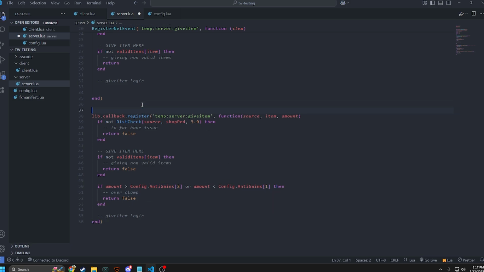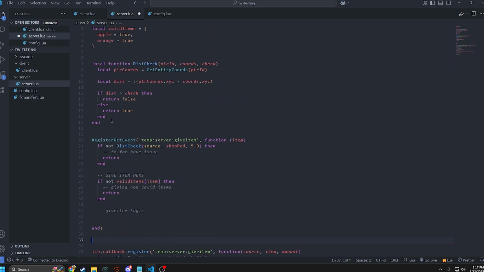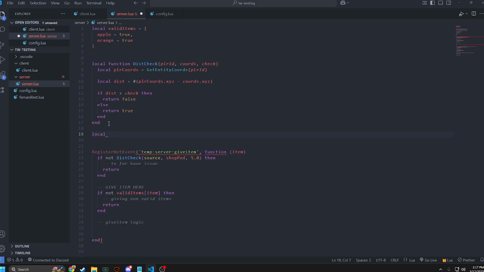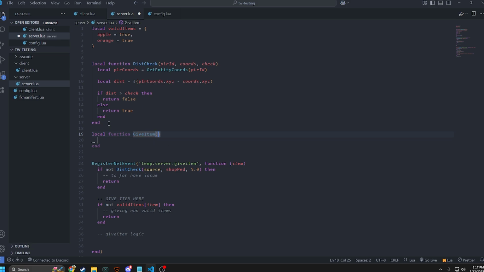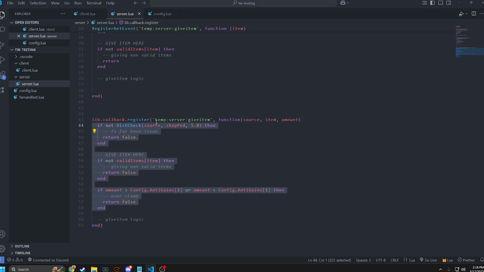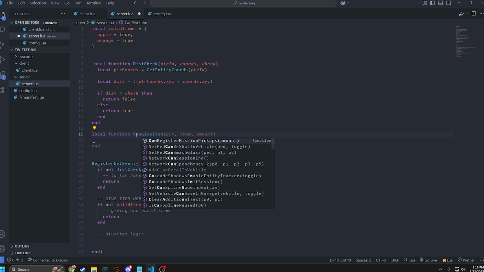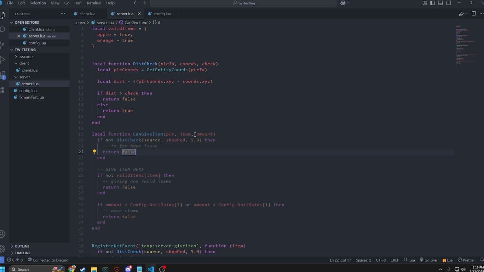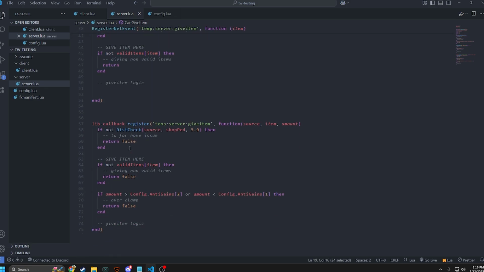So from that, you can actually functionalize this entire thing up here. So local function give item, and we can just do item amounts. And we also remember we're going to need our player. Or we can actually do can give item. We don't need to pass through the item anymore. So we just do our player and our amount, because we need to get our distance check. So we get our player here. So we need to change that. So can give item. Let's call this down here instead.